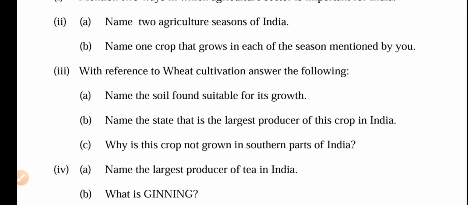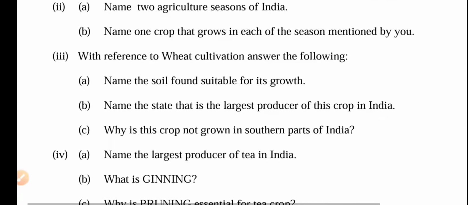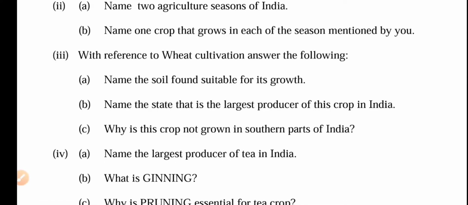B. Name one crop that grows in each of the seasons mentioned by you. So name two agriculture seasons of India. Two means Kharif and Rabi. Kharif is the period from June to early November, and Rabi is November to March. Kharif example is paddy and Rabi is wheat. If you have written two, then Kharif paddy and maize, and Rabi wheat and tobacco.